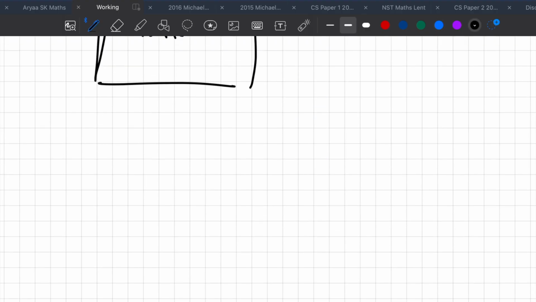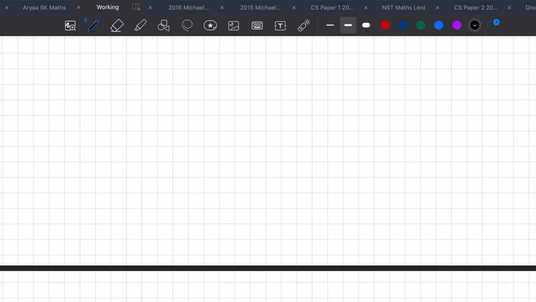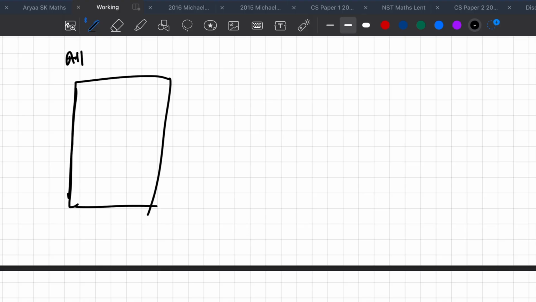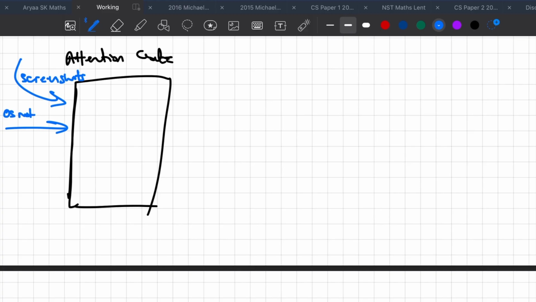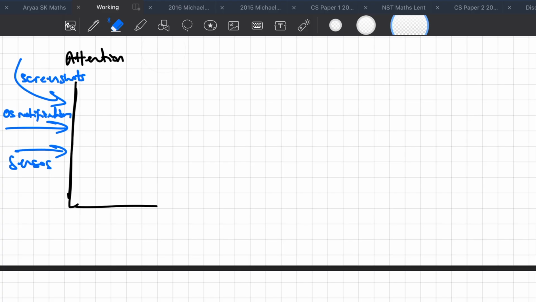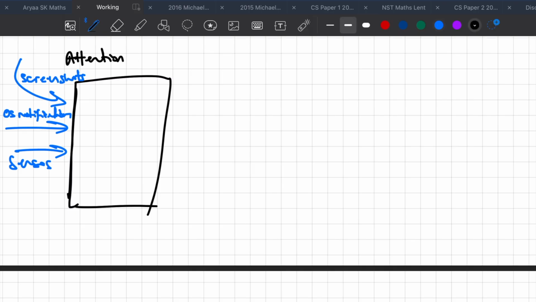Now let's imagine your computer is just alive. How can you make a continuously learning machine which can learn any task and do anything? So now I can explain the architecture. First thing we're going to have is the attention gate. The point of this is to take in all interrupts from the outside world. You could have things like a screen recording, or I'll just say screenshots now, it's easier. So these are basically your senses. You could have OS notifications, just any kind of senses. In humans, this would be like your eyes or your ears, the way you get input from the outside world.